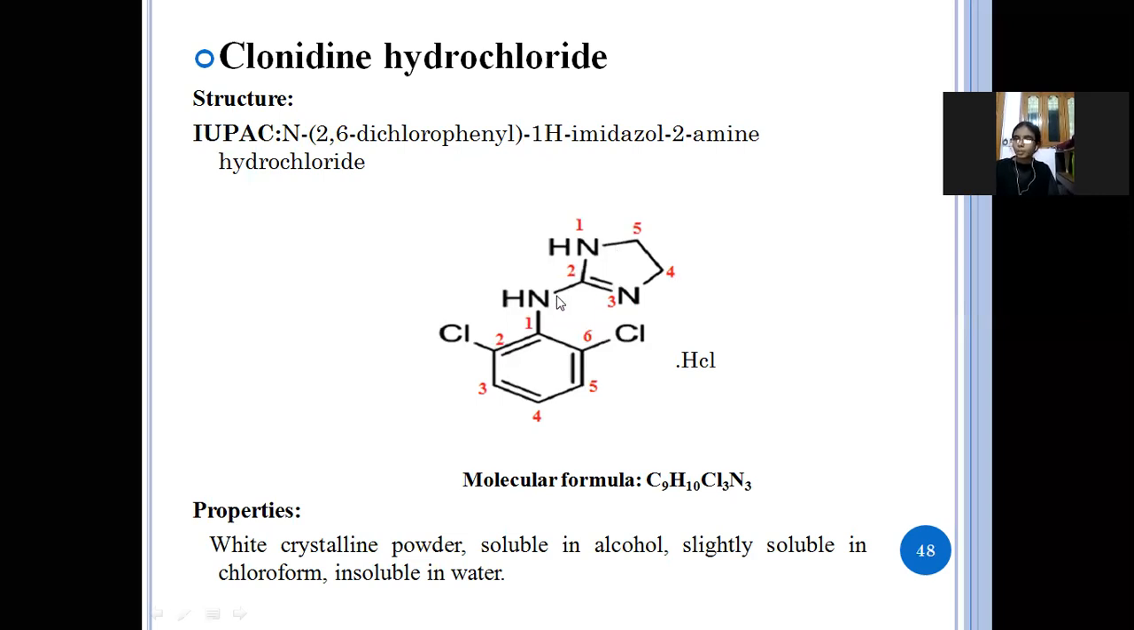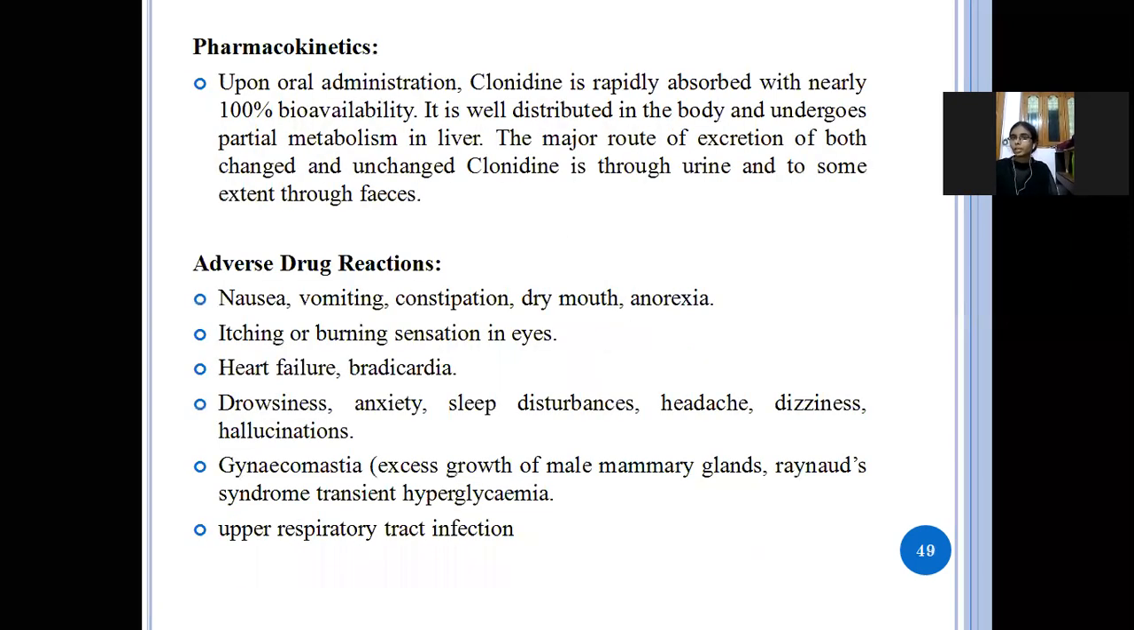So imidazole 2-amine. See here, 2,6-dichlorophenyl imidazole 2-amine hydrochloride. And the properties are, it is a white crystalline powder, soluble in alcohol, slightly soluble in chloroform, and insoluble in water. Next, pharmacokinetics, it is the oral route of administration and it is well distributed in the body